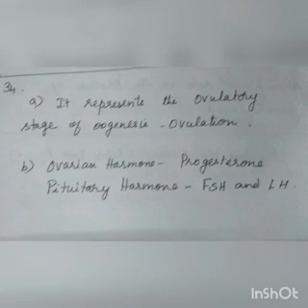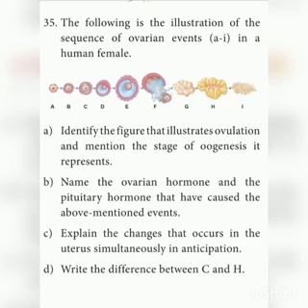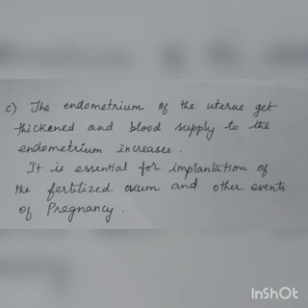Second one, name the ovarian hormone and the pituitary hormone that have caused the above mentioned events. The ovarian hormone is progesterone and the pituitary hormones are FSH and LH, that is follicle stimulating hormone and luteinizing hormone. Next one, explain the changes that occur in the uterus simultaneously in anticipation. The endometrium, the inner lining of the uterus, gets thickened and the blood supply to the endometrium increases. It is also essential for implantation of the fertilized ovum and other events of pregnancy.